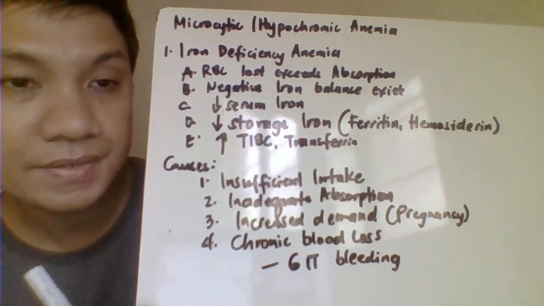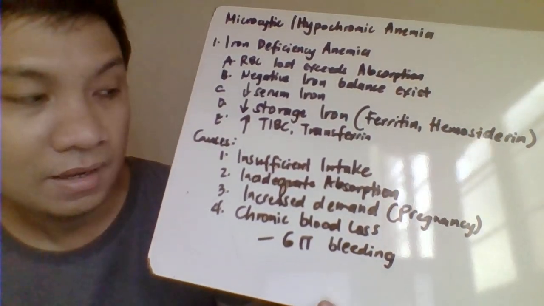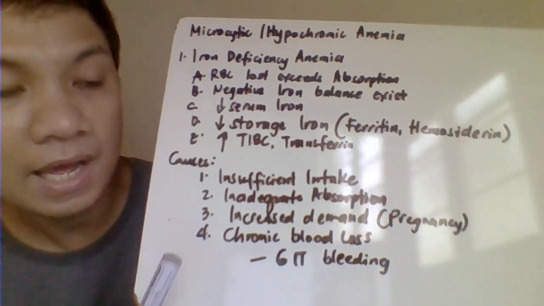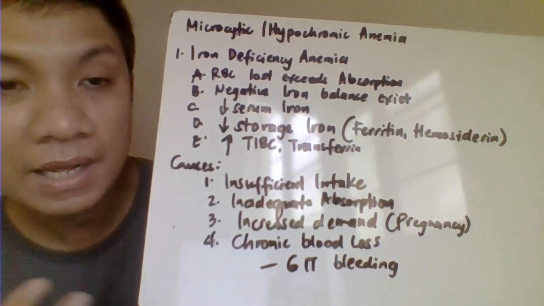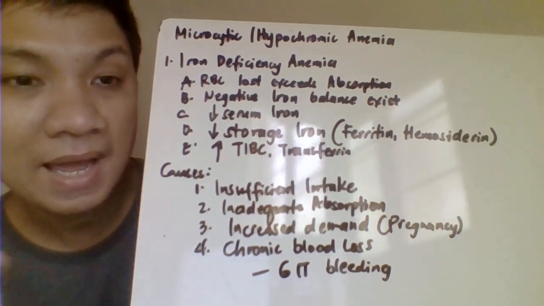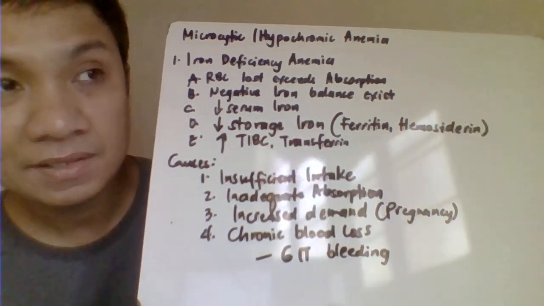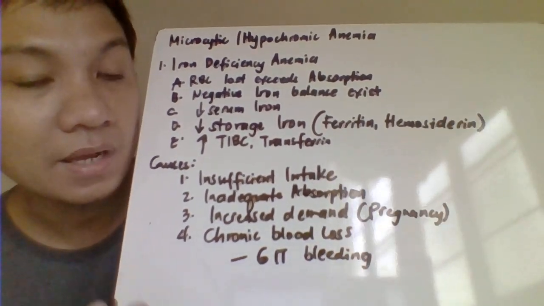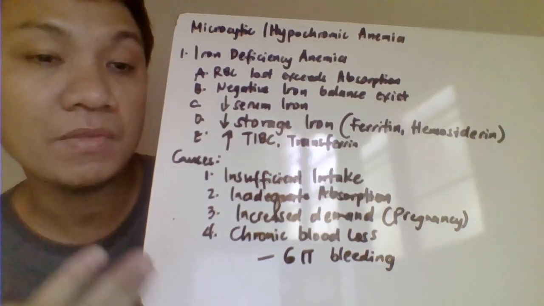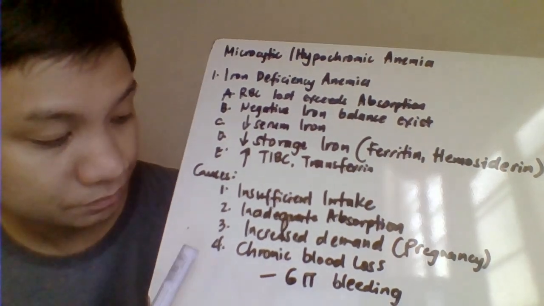Okay, we have here the causes of your iron deficiency anemia. Number one, insufficient intake. Okay, so insufficient intake, wala ka talagang makain. Second one, inadequate absorption. Meron ka nakakain but eventually hindi ma-reabsorb. It's because may problem sa ating small intestine. Nasira ang ating microvilli. It's maybe because of your sprue, your gastrectomy. So eventually hindi ma-absorb ang ating iron coming from the food that we are eating. And therefore, mangyari, wala ka ding serum iron.